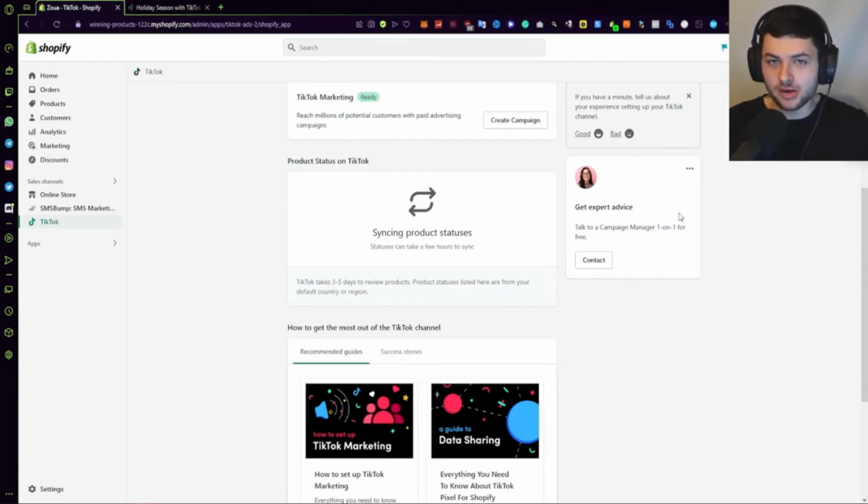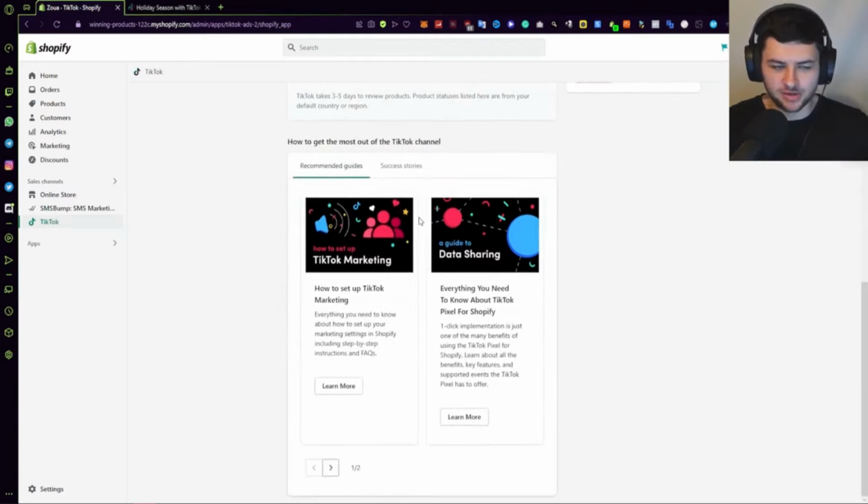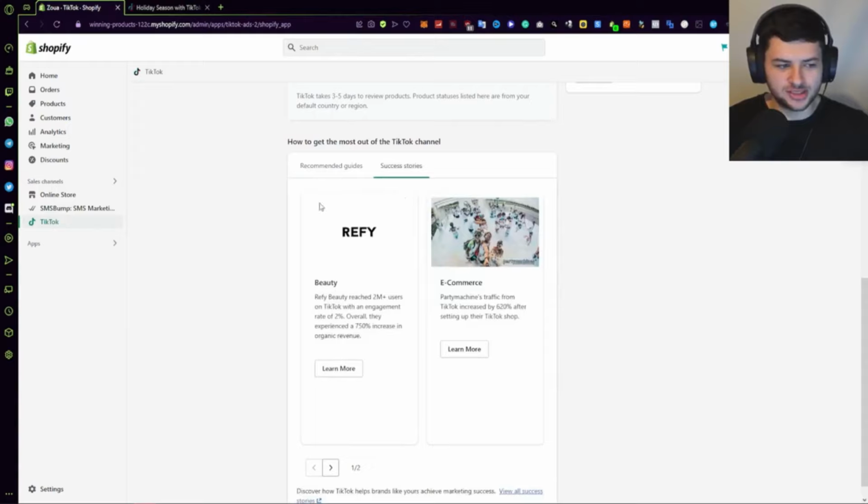Now, one thing to note is in the TikTok ad center, and also more specifically in this situation in the Shopify app for TikTok, if we scroll down, we have recommended guides over here, so make sure to leverage this, guys, if you have any difficulties with any of these steps. They have a guide on setting up TikTok marketing, and also gives you some more information about the TikTok pixel, which is also helpful as well, and also success stories.